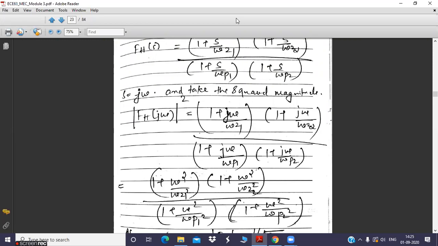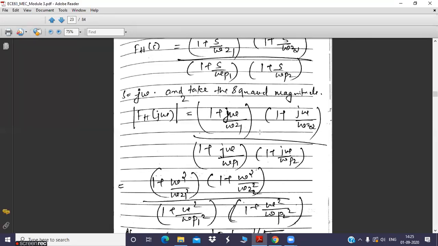So the magnitude of a complex number can be represented as the square root of 1 square, where 1 is the real part, plus the imaginary part, which here is omega square by omega z1 square, the whole square. And you are putting the square also. Squared magnitude: not only are you taking the magnitude, but you are taking the squared magnitude. So you need to put a square, so that the square and square root will cancel. Ultimately this term will be modified as shown here, that is 1 plus omega square by omega z1 square.